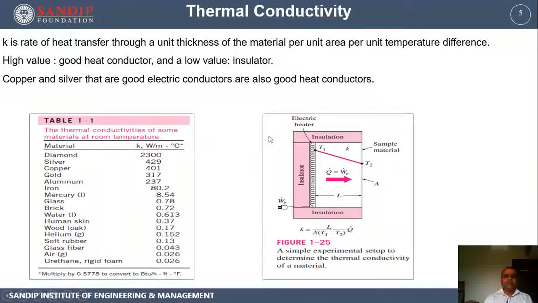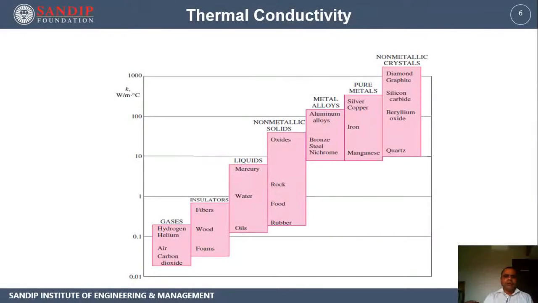And in the laboratory work, you are expected to work on similar systems for different types of materials and to determine their thermal conductivities. The thermal conductivity hierarchy chart is shown in this table. You can see that at the highest level in this chart, there are non-metallic crystalline solids: diamond, graphite, then silicon carbide, beryllium oxide, quartz. These are non-metallic, but their crystal structures are so orderly.